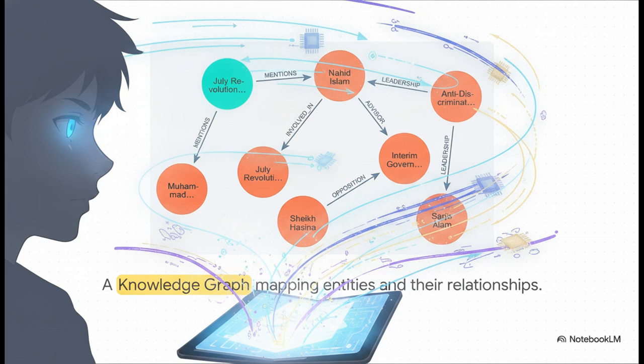So what does a retrieved subgraph actually look like? Well, notice how it maps out both explicit and implicit alliances. It connects figures like Sheikh Hasina to the interim government with very clear directional edges, things like opposition or involved in. This right here provides the crucial structured context that language models naturally lack. It basically hands the model a dynamic cheat sheet of exactly who is aligned with whom in the current moment.